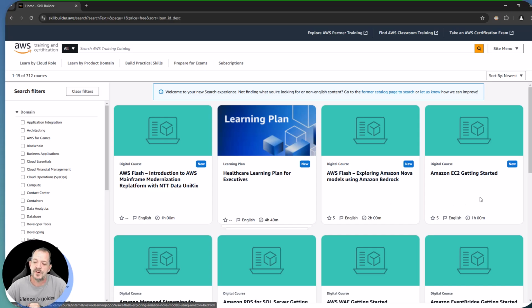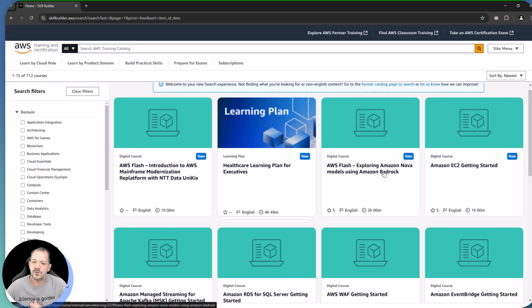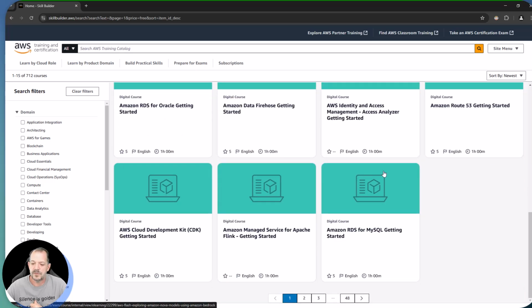If I'm looking to just get started and understand compute, what do virtual machines look like within AWS? That is where Amazon EC2 Getting Started would be beneficial. If we scroll down this list, though, we're going to see that it is going to dynamically populate. And if we do some quick math here, we've got 48 pages' worth of content.